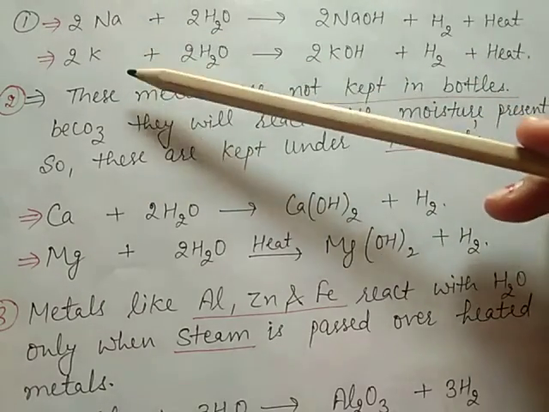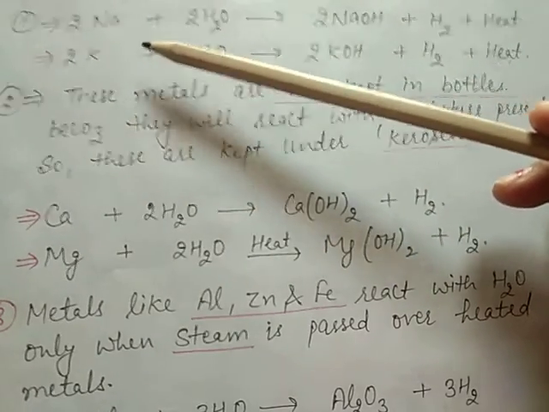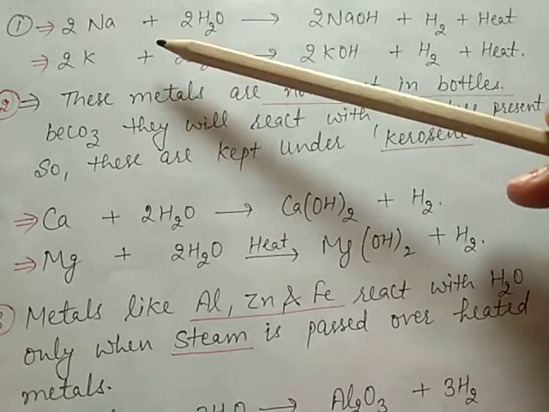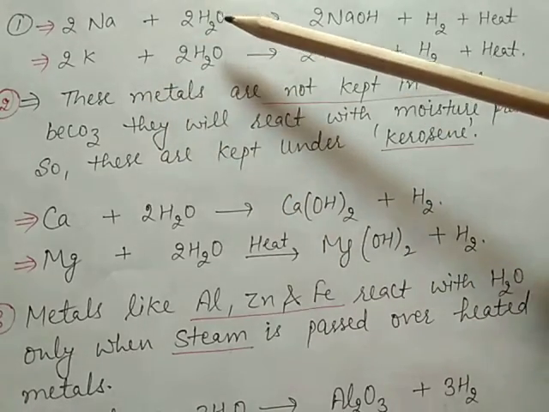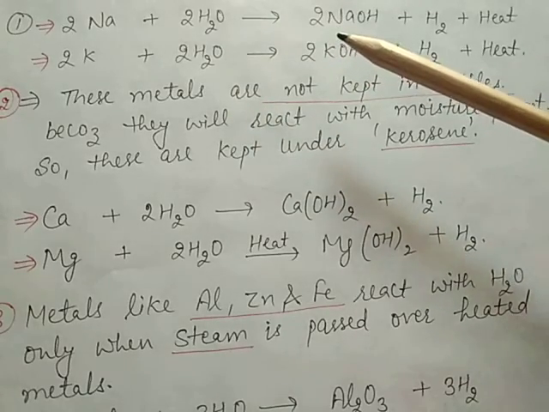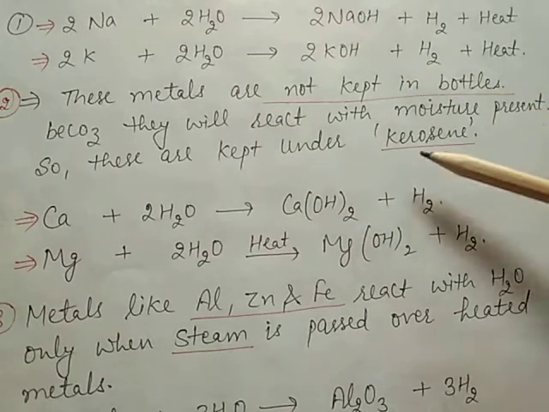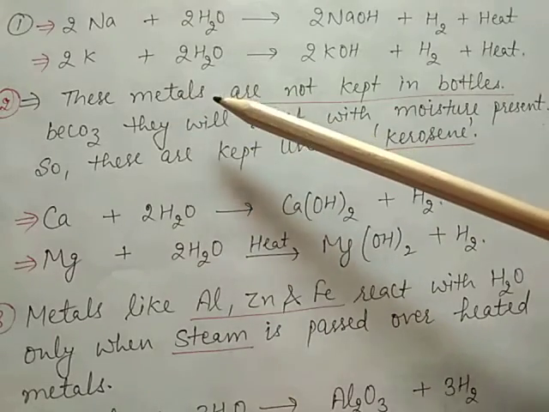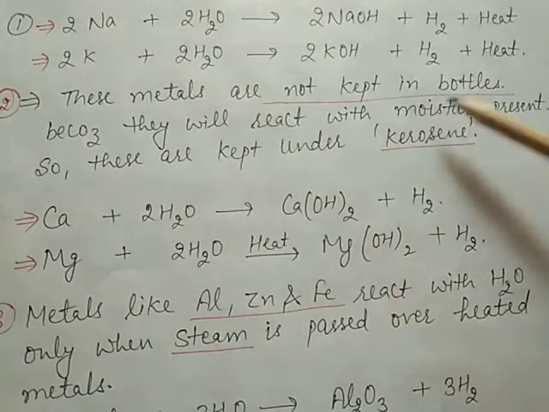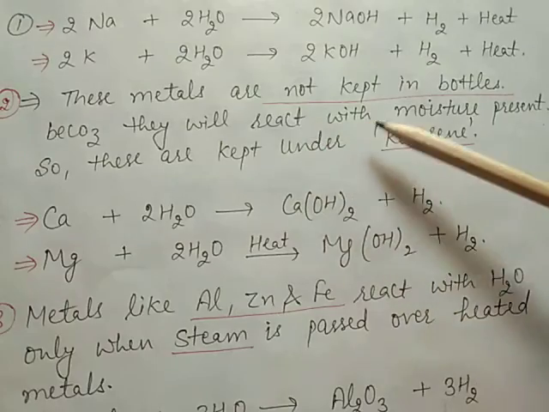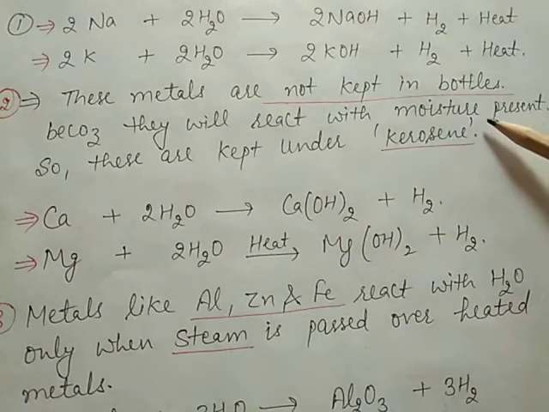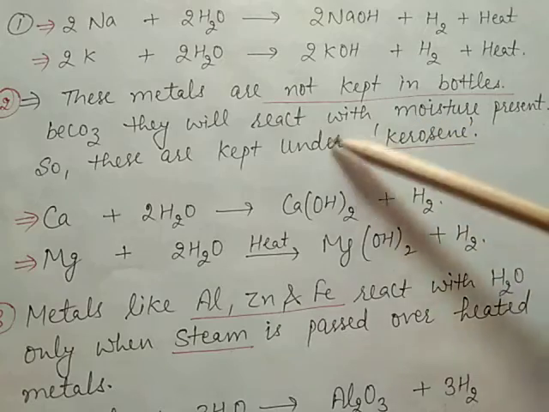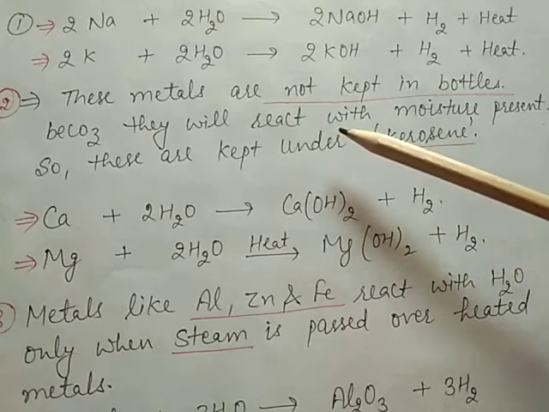Because sodium and potassium are the most reactive elements, they react very fast with water, so they are stored in kerosene oil. These metals are not kept in bottles because they will react with the moisture present, so they are kept under kerosene because they are highly reactive metals.